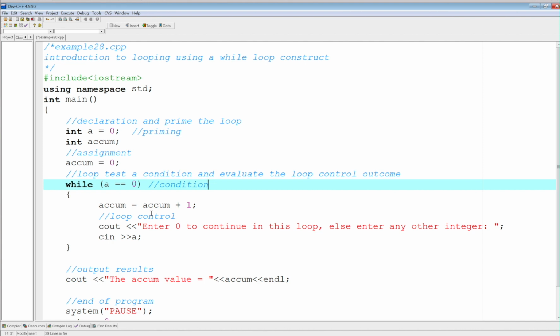Fantastic. So for our next video, we're going to investigate again the while loop, and we're going to put it through a series of tests with an actual application. Okay? So this was just simply an example to show the mechanics behind it. We're going to do a little more practical example for the next video. So example 29, we're going to go back and review the while loop. We're going to do something a little more interesting other than just the concept.